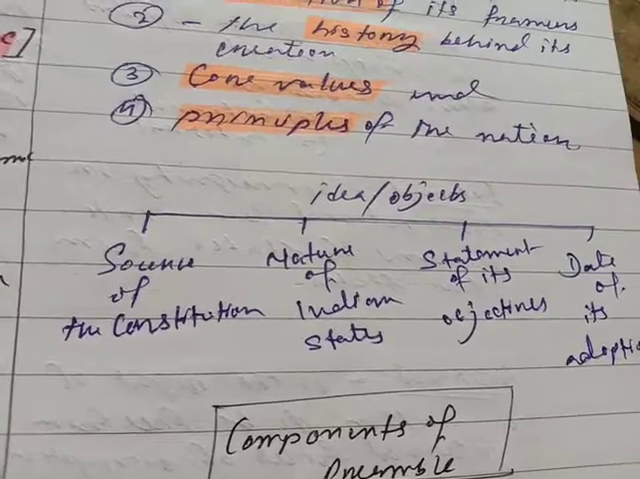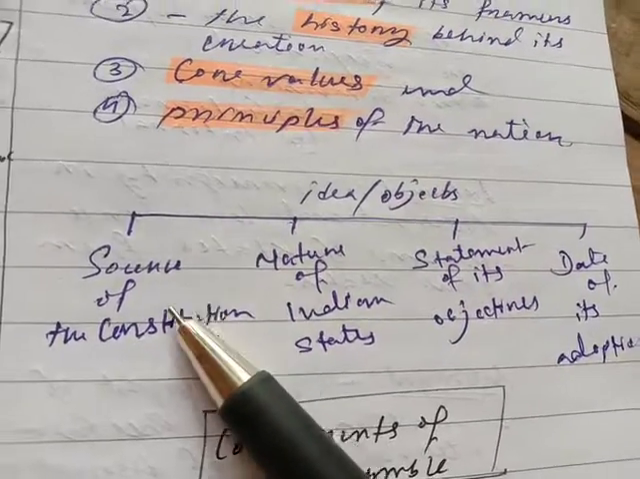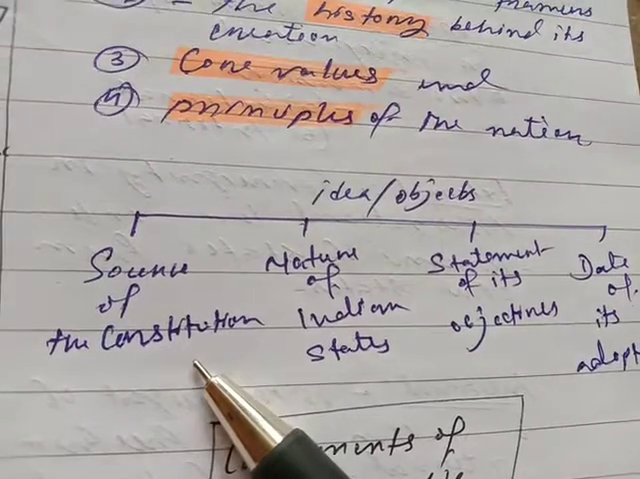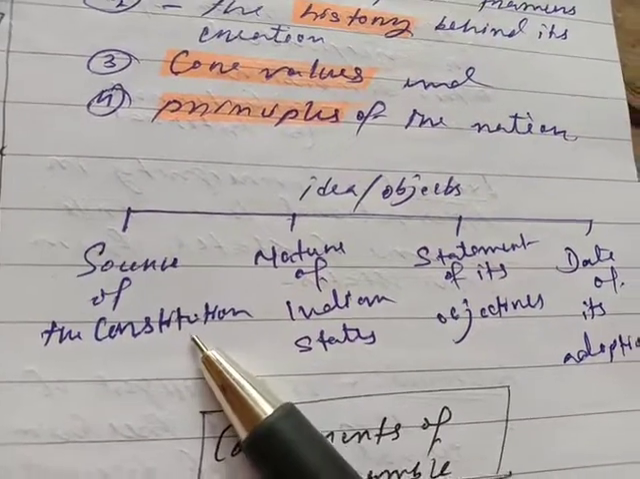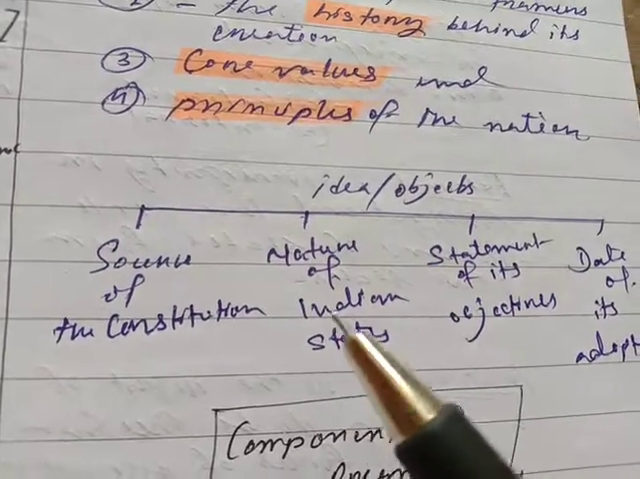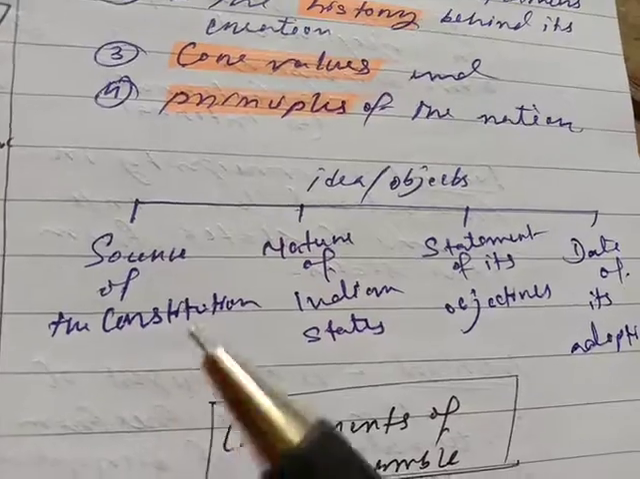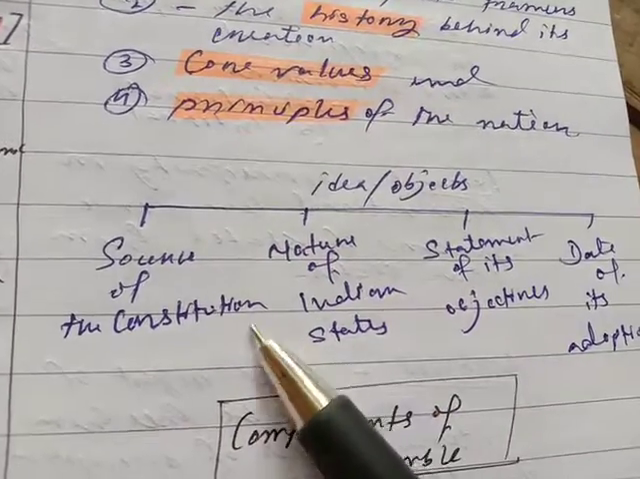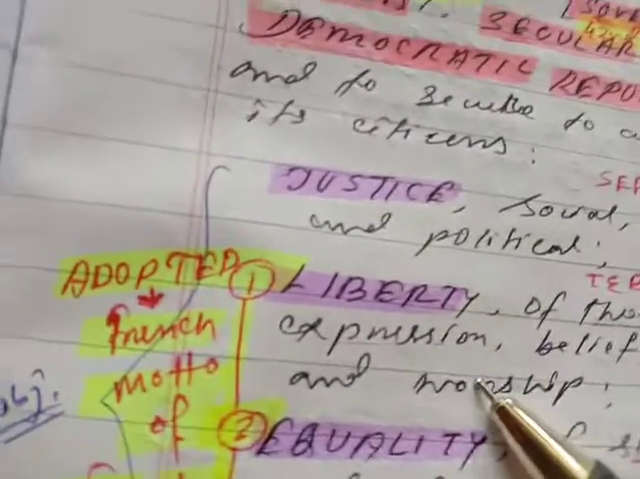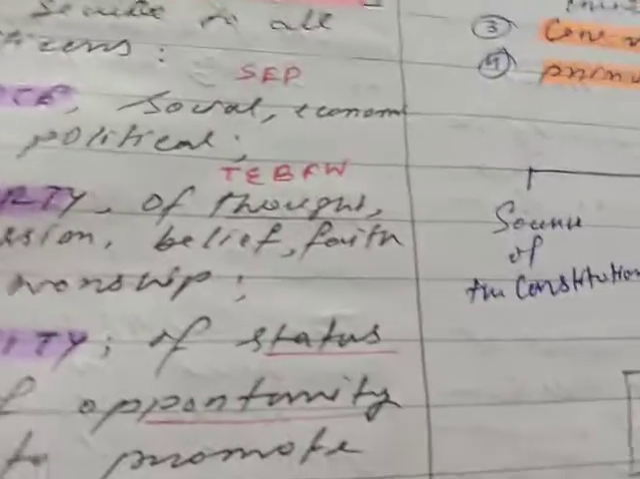So this is all about the preamble. Then comes ideas and objects. First of all, it's the source of the constitution: we the people of India. The MLAs, MPs, prime ministers and all those kind of people are just representatives of our state. The state belongs to us, and we have given ourselves this constitution. That's why "we the people of India" in the beginning of the preamble is very important. This implies the source of the constitution of India.